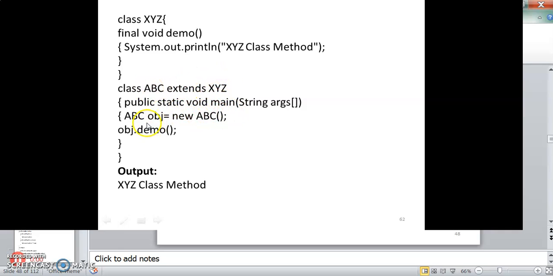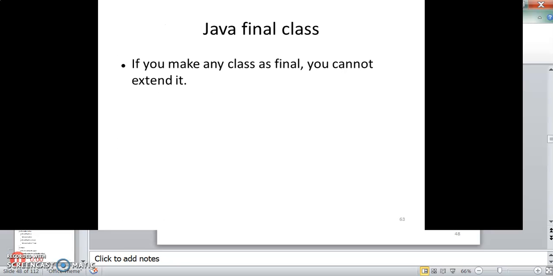Inside the main function I create an object of the derived class ABC, and then using the object obj.demo I invoke the XYZ function. Since I am not trying to modify it, it will display the output as XYZ class method. If you make any class final, you cannot extend it.